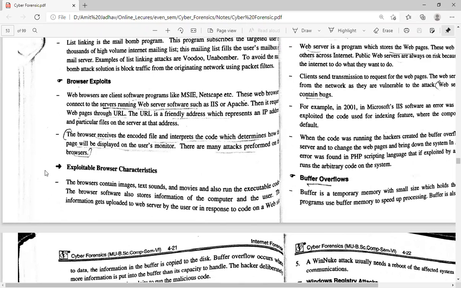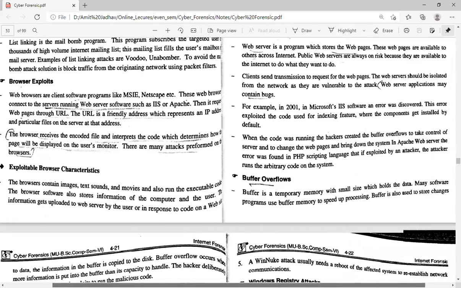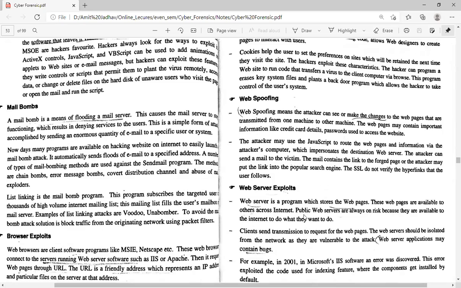Next one is the exploitable browser characteristics. The browser contains images, text, sounds, and movies, and also runs executable code. The browser software also stores information about the computer and the user. Information gets uploaded to the web server by the users in response to code on the website.